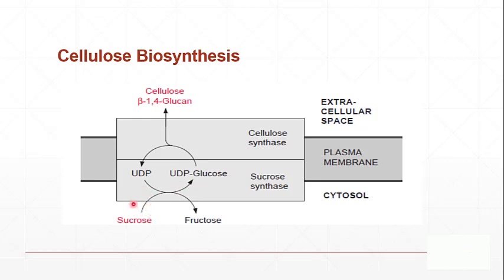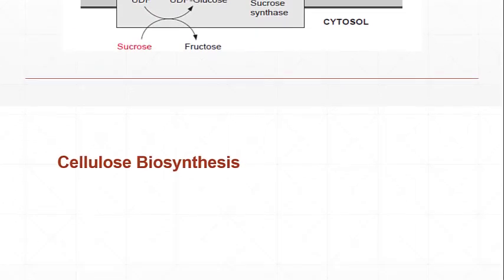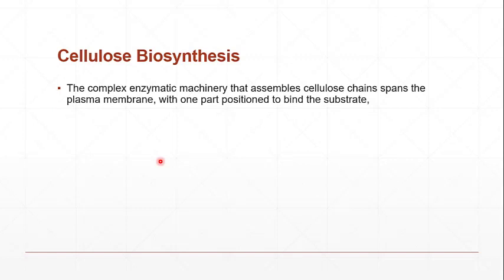The UDP will again yield another glucose molecule, and this cycle will continue. So this is the overview of the synthesis of cellulose, but we are going to discuss it in detail.